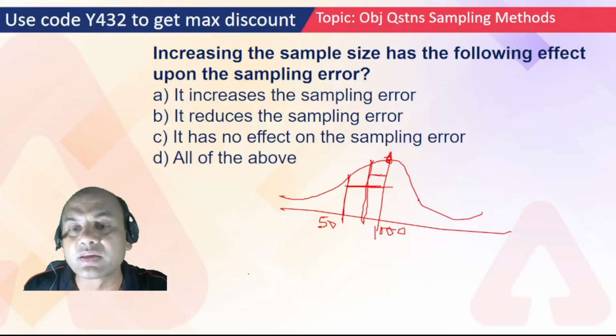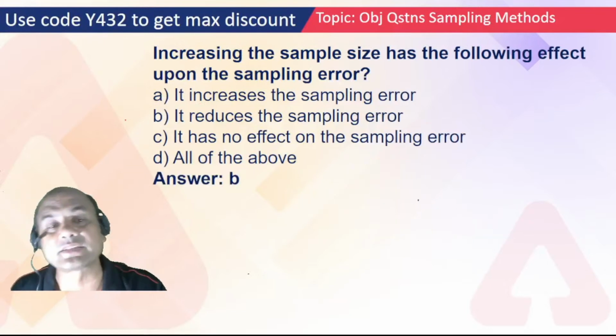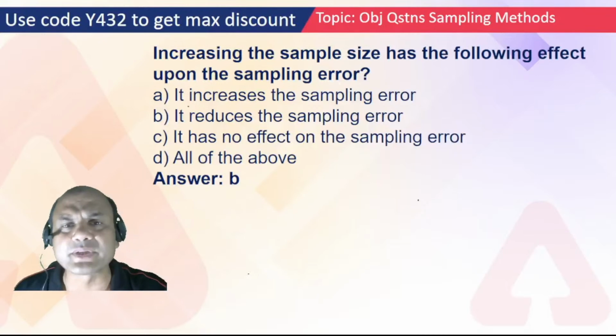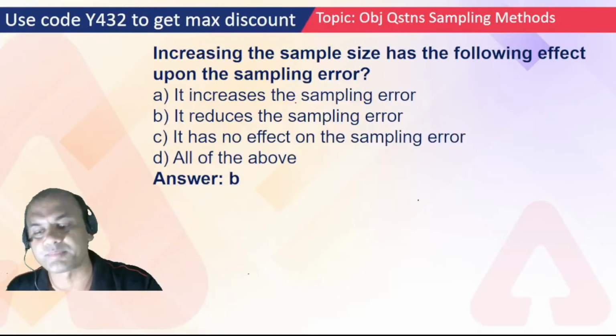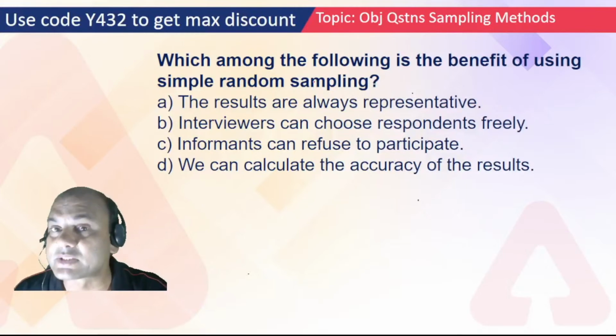Right? So which one of the following is the benefit of using simple random? The results are always representative. Interviewers can choose the respondents freely. Informants can refuse to participate. We can calculate the accuracy of the results. It's a bit tricky one. But what is the answer? It's not the expected answer which you wanted.